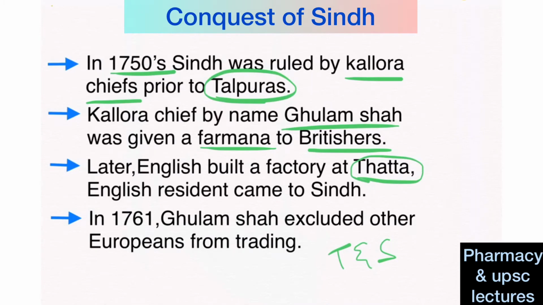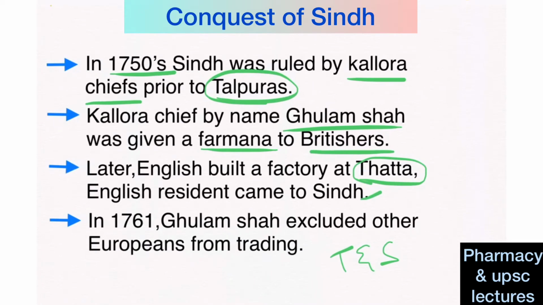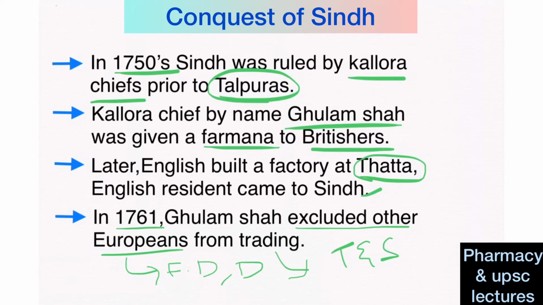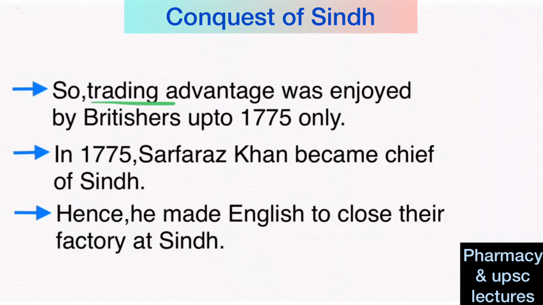Then an English resident came to Sindh to look after the trade affairs, right? Then in 1761, Ghulam Shah excluded other Europeans such as the French, Dutch, and Danes from trading, and gave permission only to the Britishers. So, the trading advantage was enjoyed by Britishers only up to 1775.